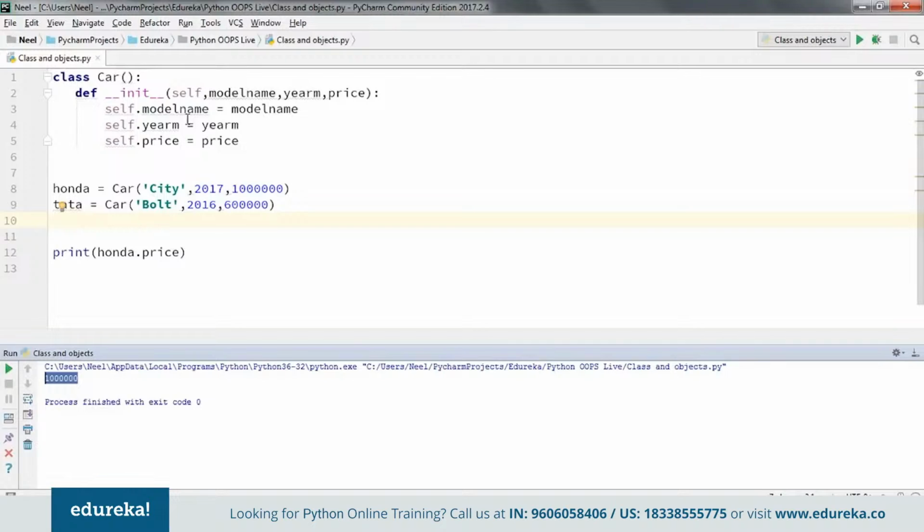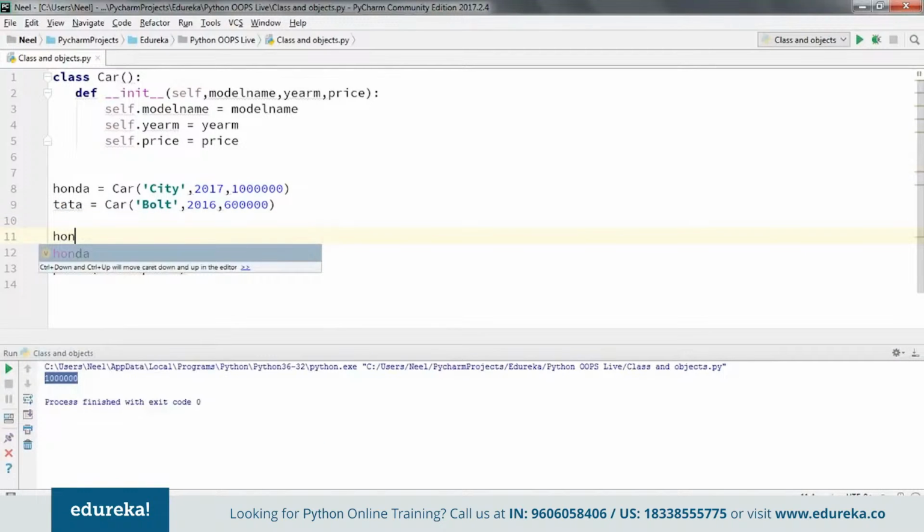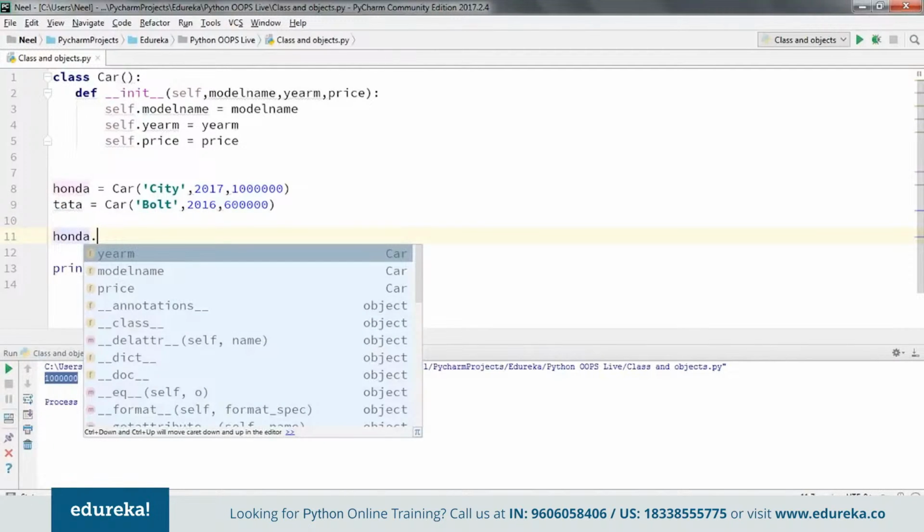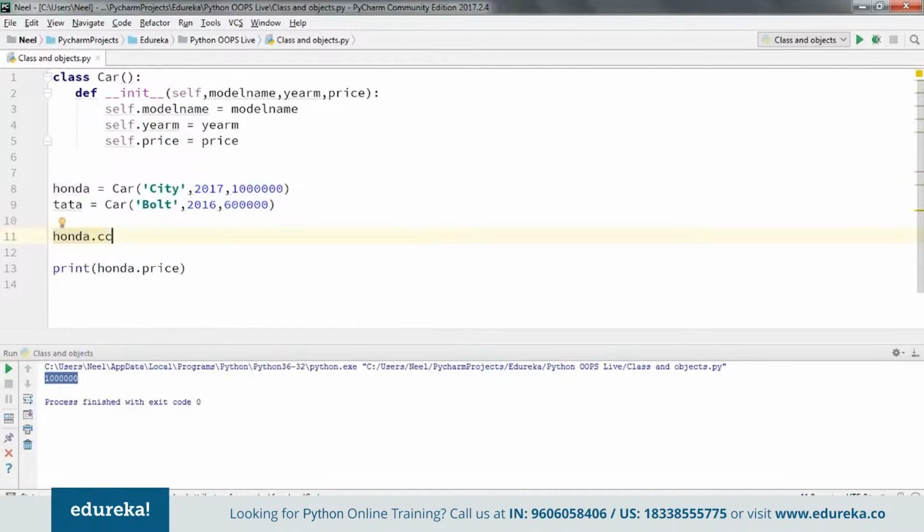Apart from this, if you want to add any specific value, you're free to do that. Now let's say I want to add a new value. Let's say I want to add the CC as well, Honda dot CC, the CC of Honda City, which is equal to 1500. Okay, so this is also very simple. Now what happens here is that I've created an instance variable for the Honda object.